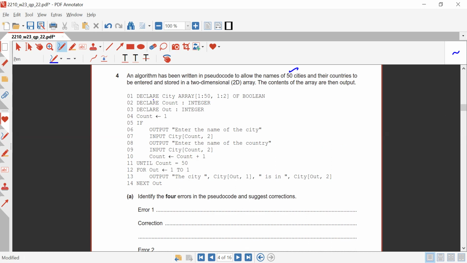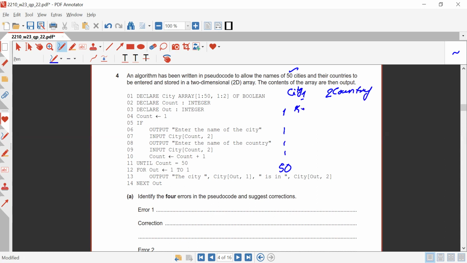So there are declared city 1 till 50, the rows. The columns are 1 till 2. That means in the first one, it will be the city, and 2 will be with the country name.